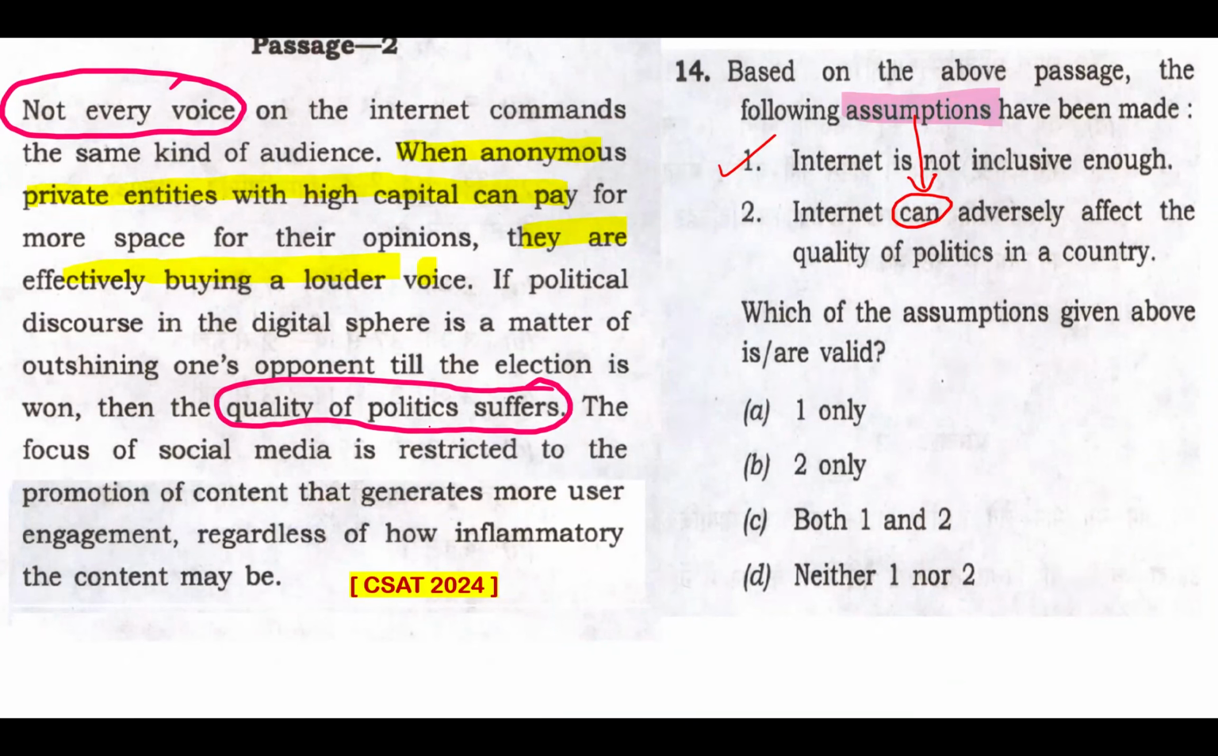Not just that. Now look at this part. If political discourse in the digital sphere is a matter of outshining one's opponent till the election is won, then the quality of politics suffers, is very clearly mentioned here. So internet can adversely affect the quality of politics in a country. That's also something that can be assumed from this passage. The passage suggests that the internet favors those with more resources. That's also there. And then the passage also mentions that the quality of politics can be adversely affected by internet. So option C is the answer.